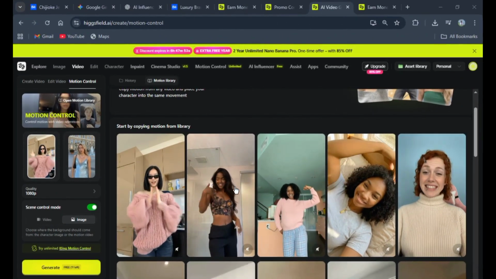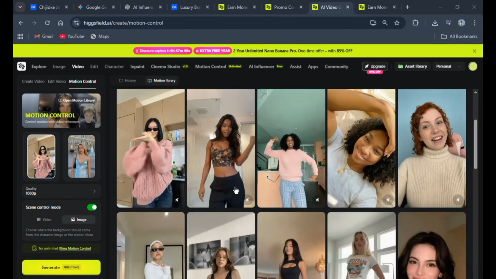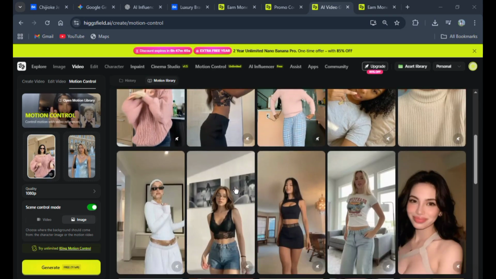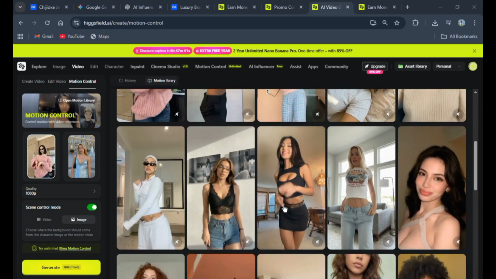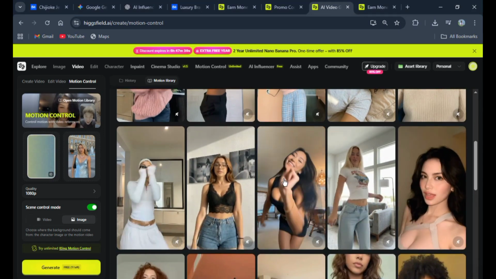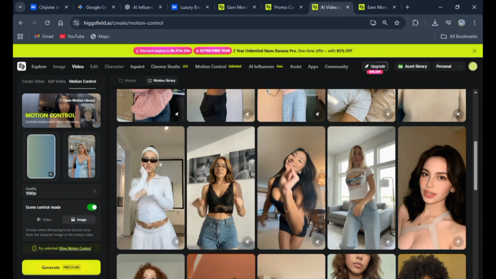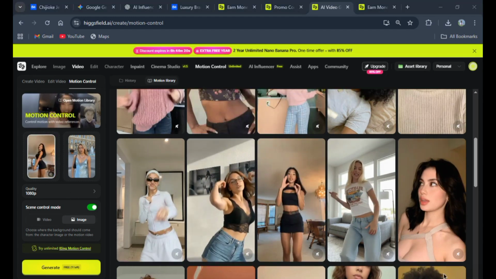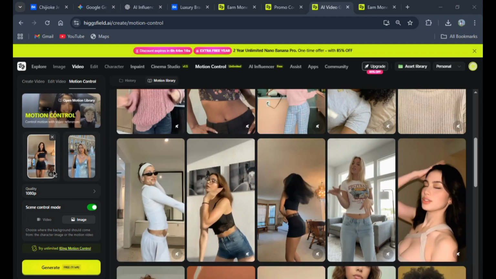Alright guys, so over here you have a lot of motion to copy from this library. You can scroll and choose the one you think to imitate or copy from. So okay, maybe I should just go for this. I'm just gonna go for this. As you can see, once I click on this, you'll see that this will reflect on this front, so you can see the exact motion I chose.